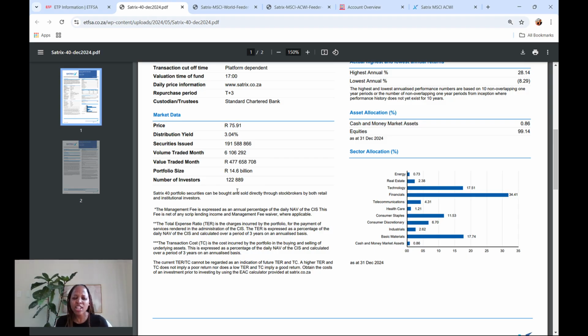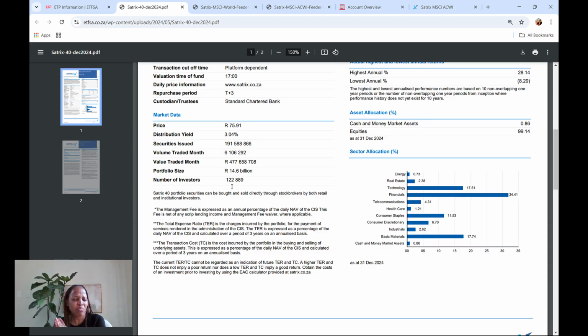Guys, it is a lot, but it's not a lot. We are in South Africa, how many are we? We are about 60 million. And by the way, the Satrix 40 is the most popular ETF in South Africa. And I'm quite shocked that the number of investors is only 122,000 people. It's very odd, right? So it means a very small segment of our population is investing. It also makes me quite sad, right?